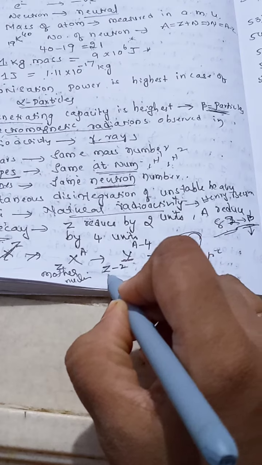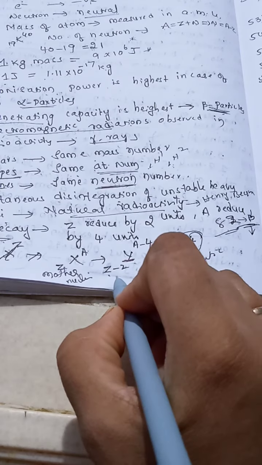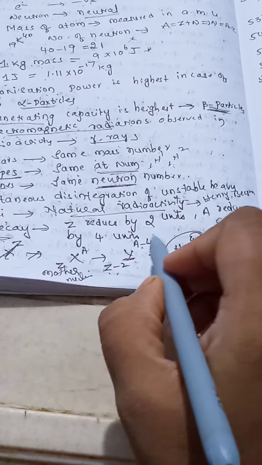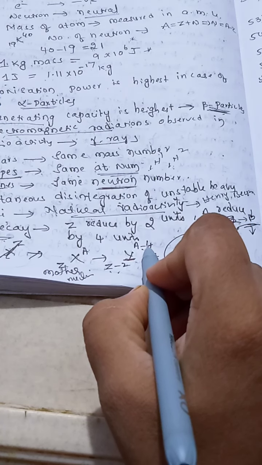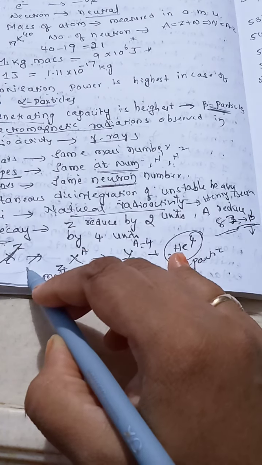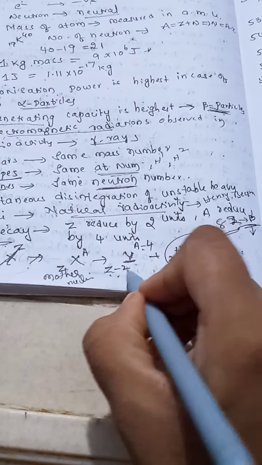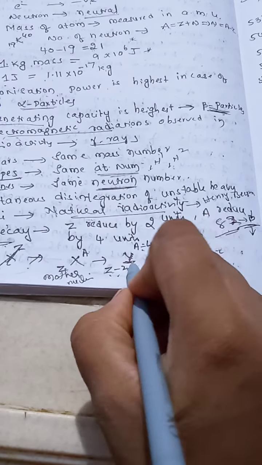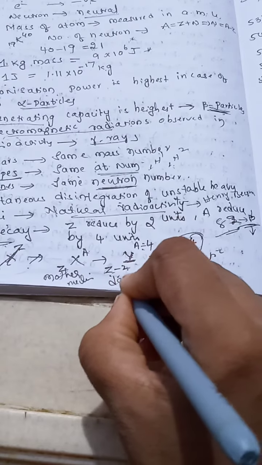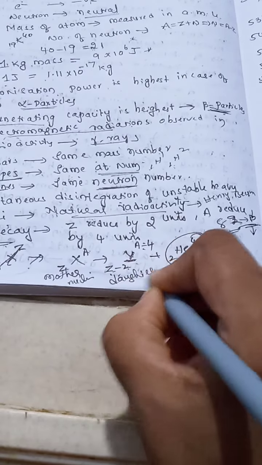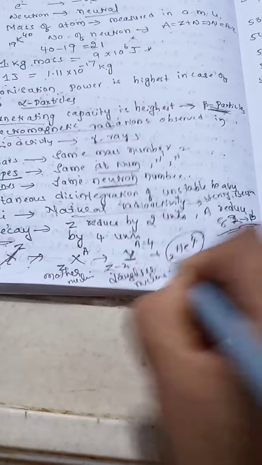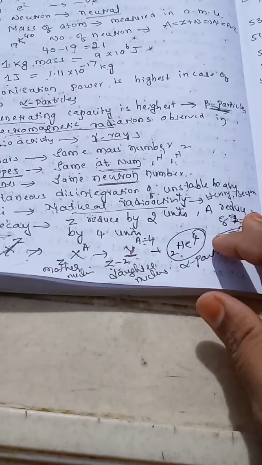the atomic number reduces by 2, mass number reduces by 4, and this nucleus has converted into a new nucleus Y, with Z minus 2 and A minus 4, and this nucleus we call the daughter nucleus. Similarly,